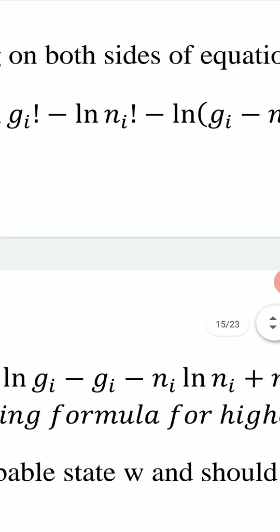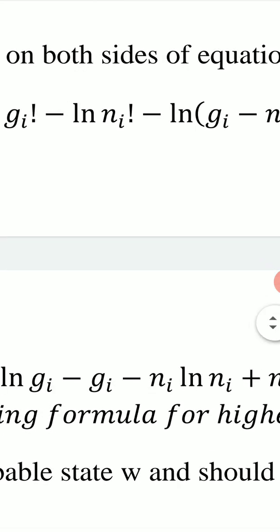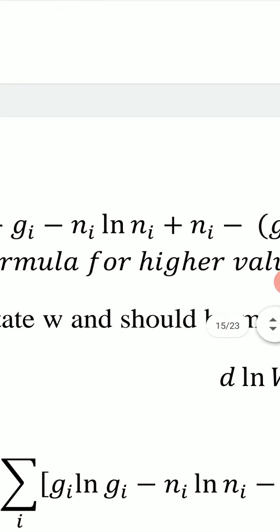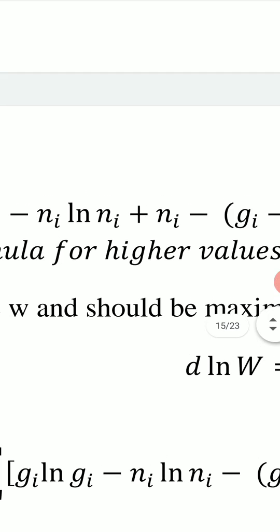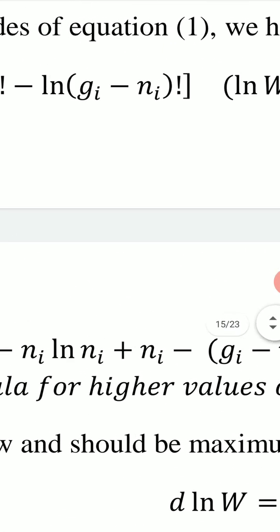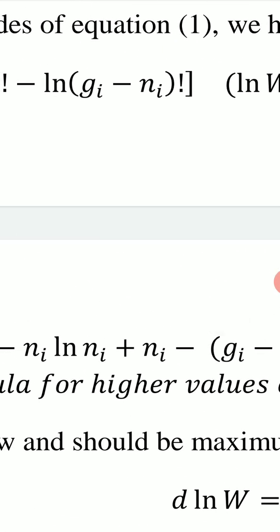Then we have minus log factorial Ni. Here we also use the Stirling formula, so log factorial Ni will be equal to Ni log Ni minus Ni. So we have these two terms: minus Ni log Ni plus Ni. Then we have the last term, minus log factorial Gi minus Ni.